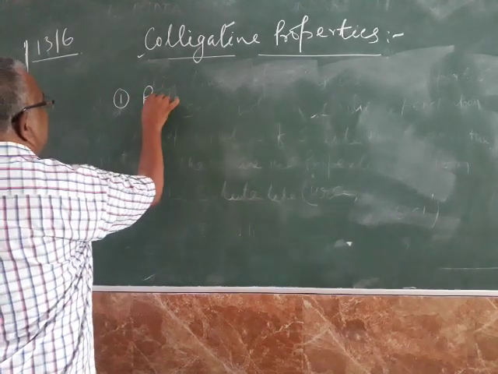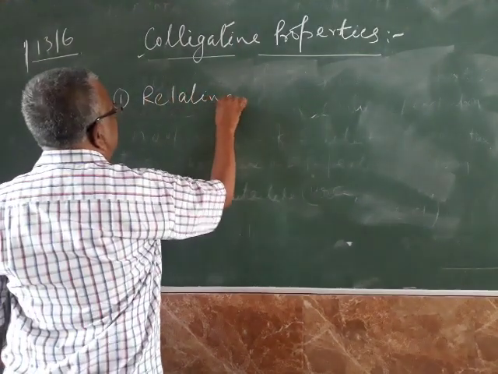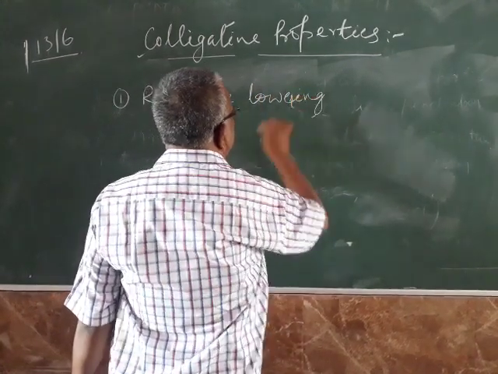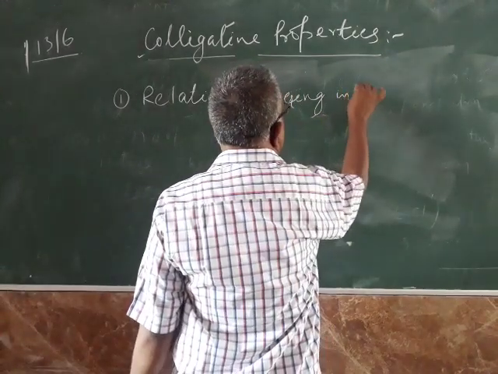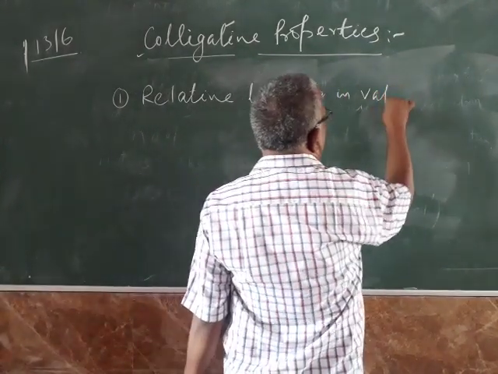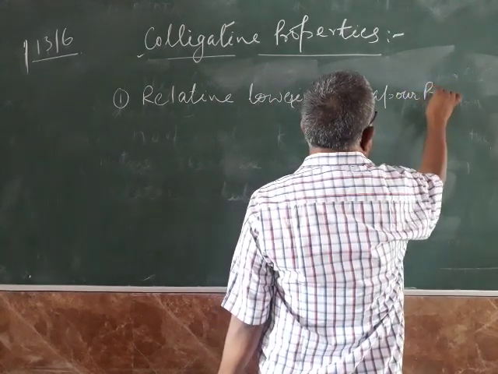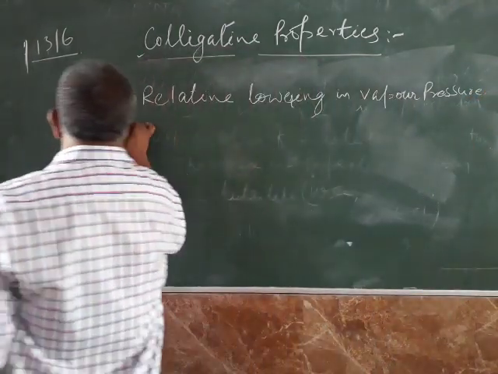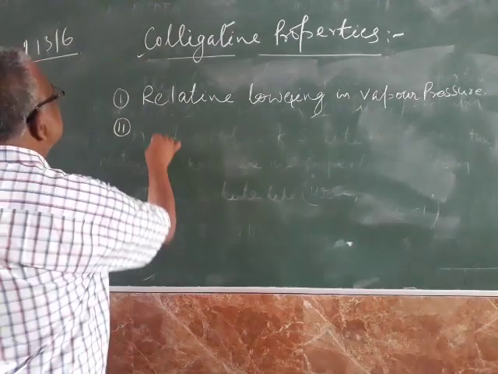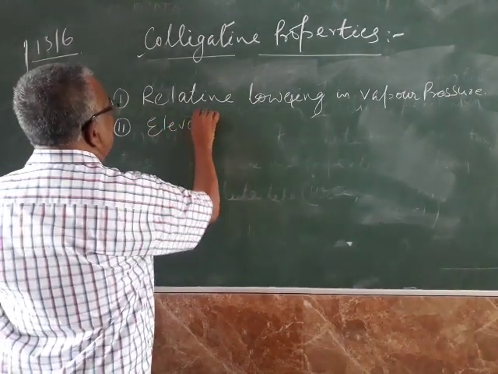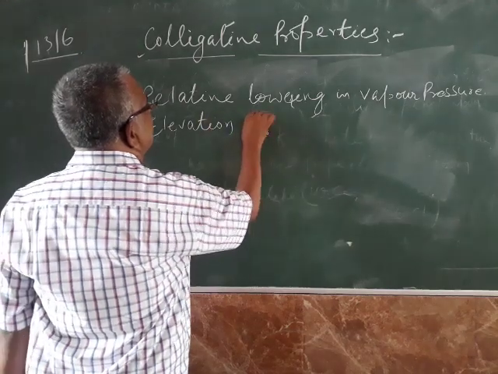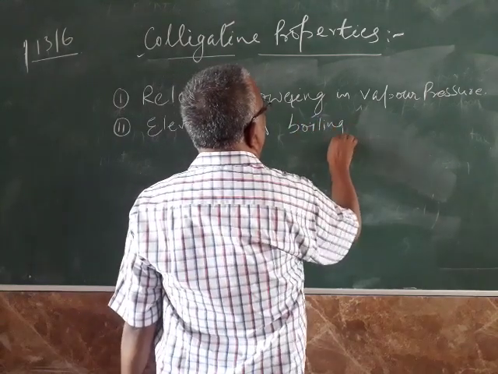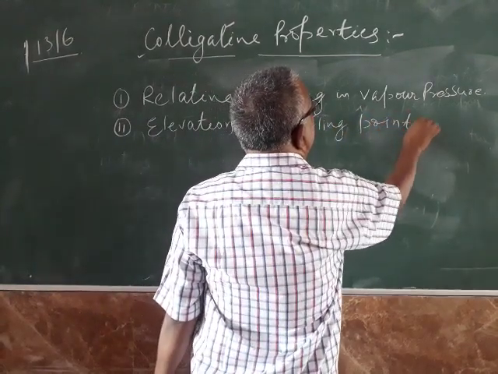Number 1, relative lowering in vapor pressure. Number 2, elevation in boiling point.